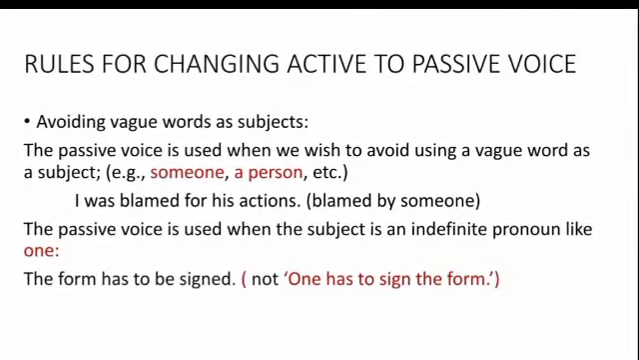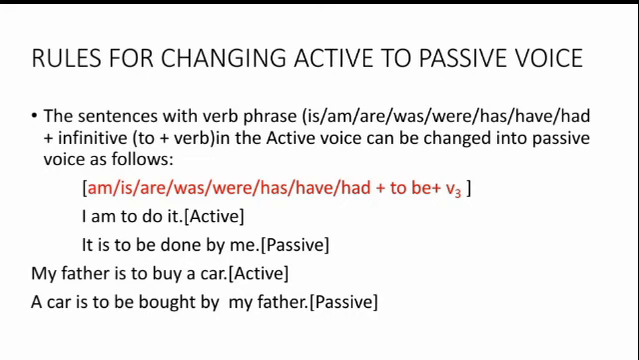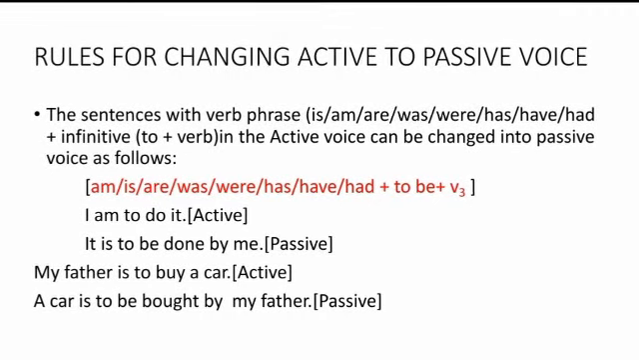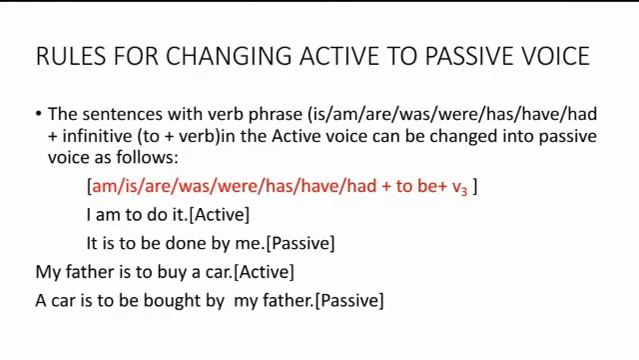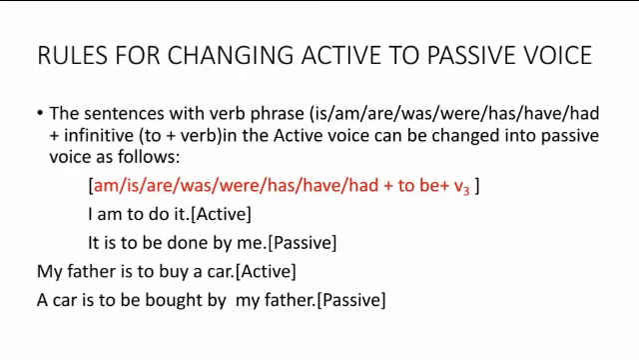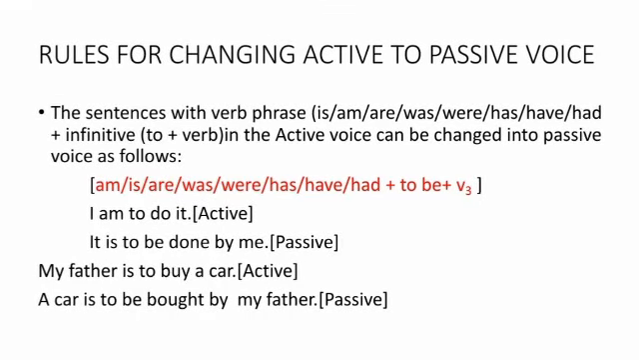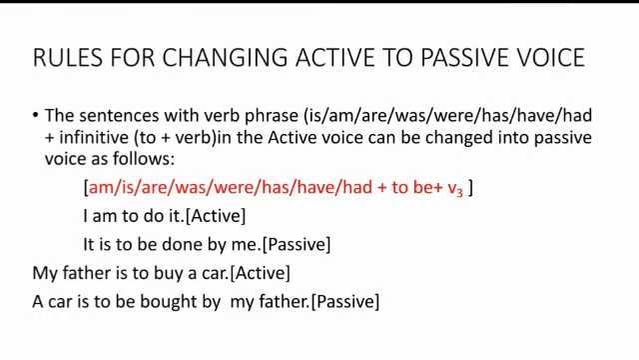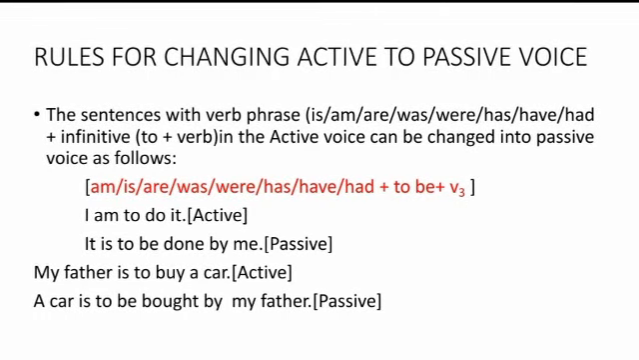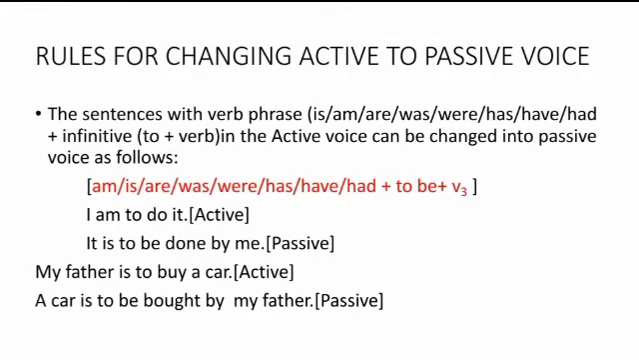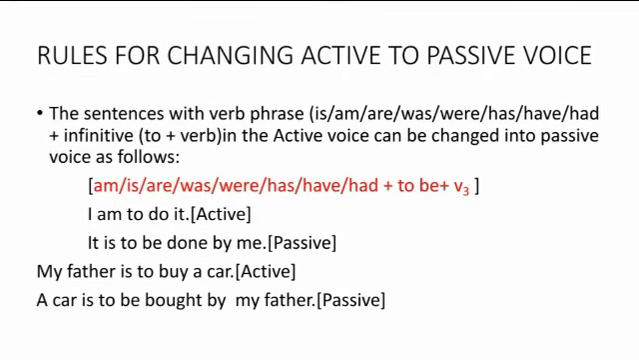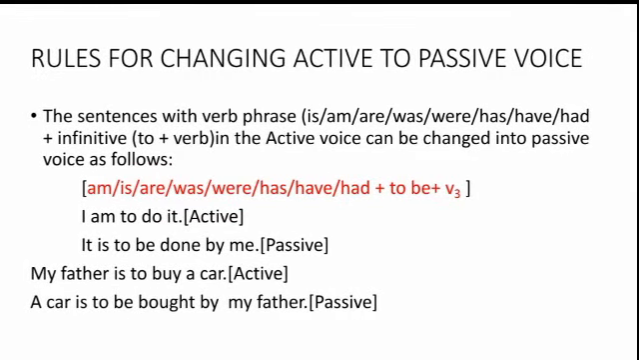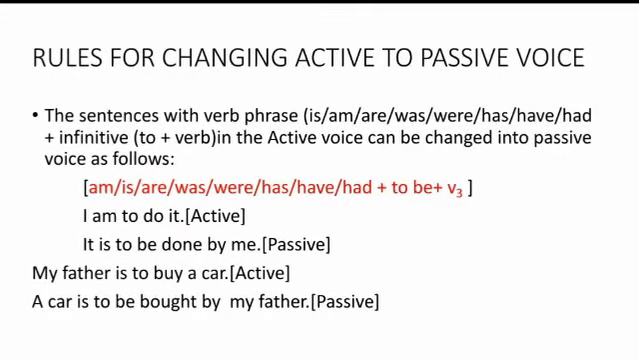Next we go to another rule. The sentences with the verb phrase is, am, are, was, were, has, have, had plus infinitive, that is to plus verb, in the active voice can be changed into passive voice as follows: am, is, are, was, were, has, have, or had plus to be plus past participle form of the verb.